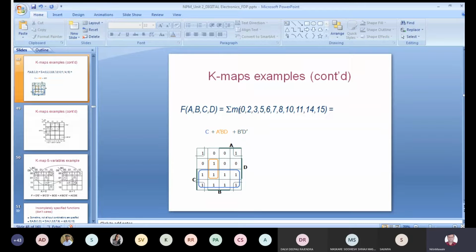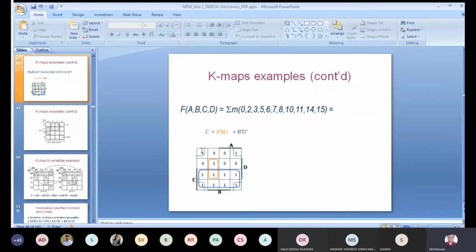You have to only enter 1 for minterms. If you write the 0, it's okay, but again you may create confusion. You have to make sure how many minterms there are: 1, 2, 3, 4, 5, 6, 7, 8, 9, 10, 11 entries, and check for each minterm whether the cell number has an entry or not.